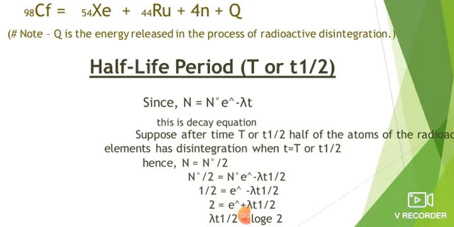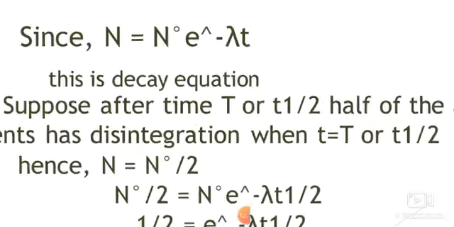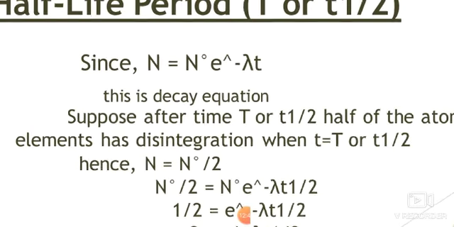This is an important one. Half-life period is the time taken by any radioactive substance to disintegrate its half portion. Okay, the time taken by any radioactive substance to disintegrate its half portion is known as the half-life period, denoted by T1 by 2. This is the derivation of the half-life period: N equals N naught e raised to power minus lambda t. This is the decay equation.